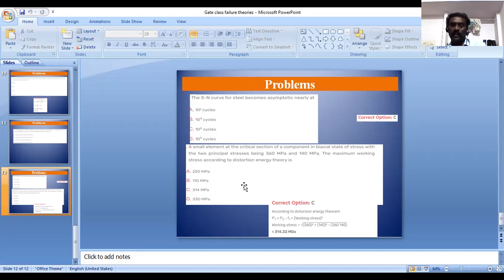In the SN curve, S represents the stress value and N represents the number of cycles.